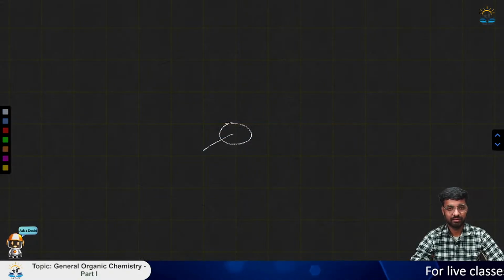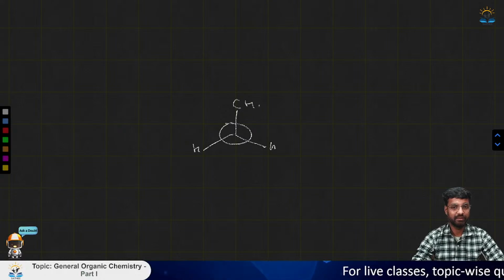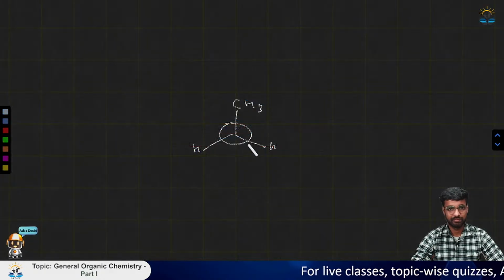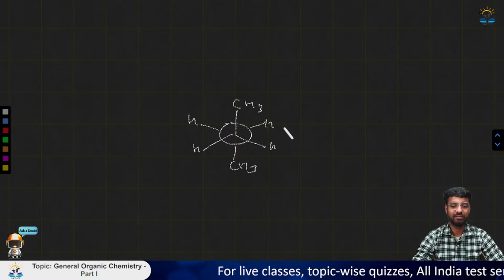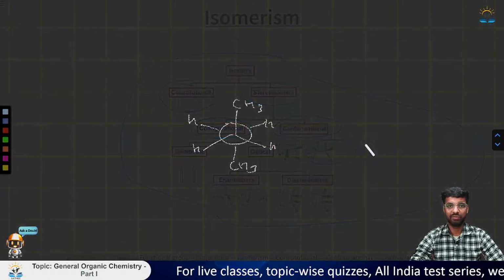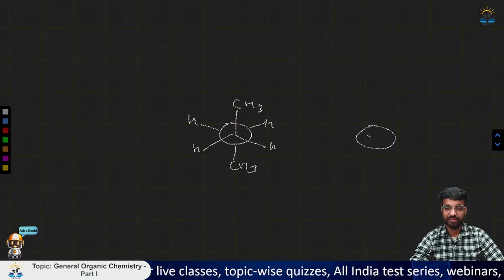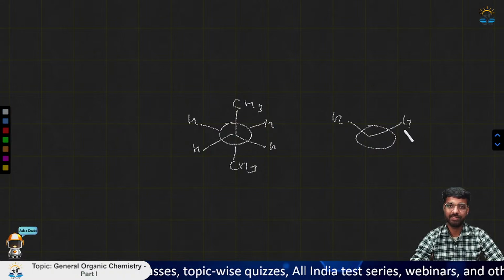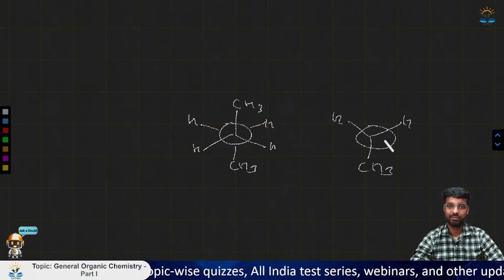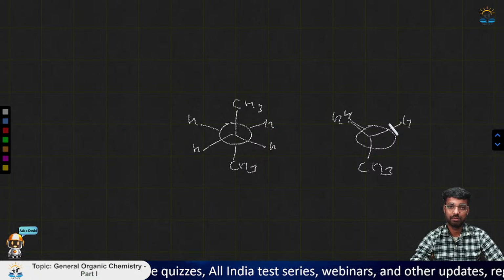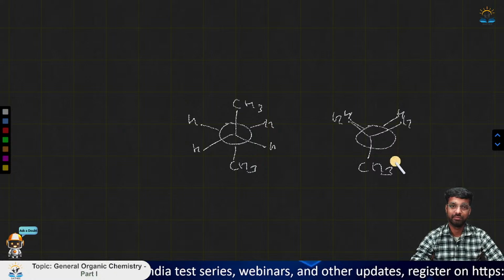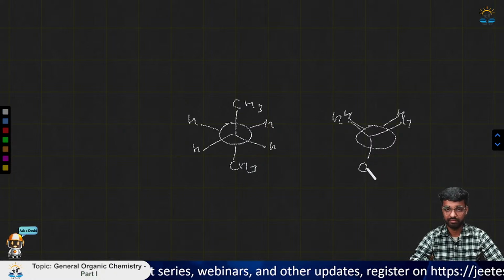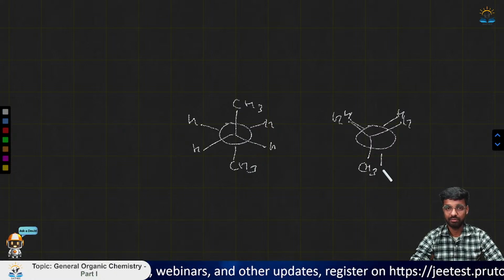So this is like this, H, H, and we have this CH3, and the back carbon is having this configuration, and this compound is having this type of conformation, that is H, H, CH3, H, H, and CH3 here also. Sorry for this writing, my writing is not too good.